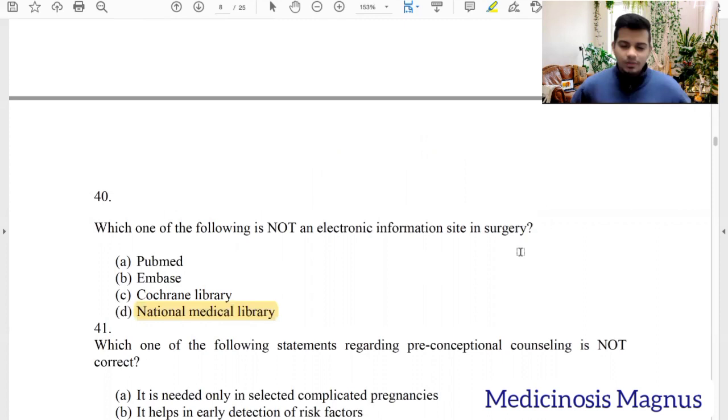So with this, we have completed the questions of UPSC CMS 2020 paper about the surgery questions. Now, I hope this was interesting for you and helpful also.